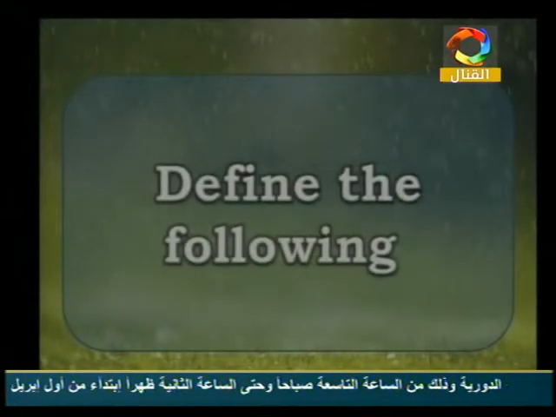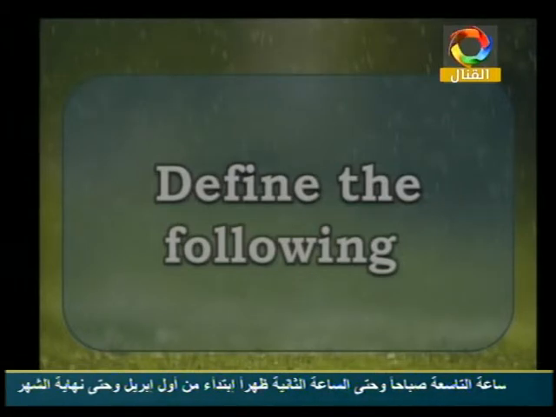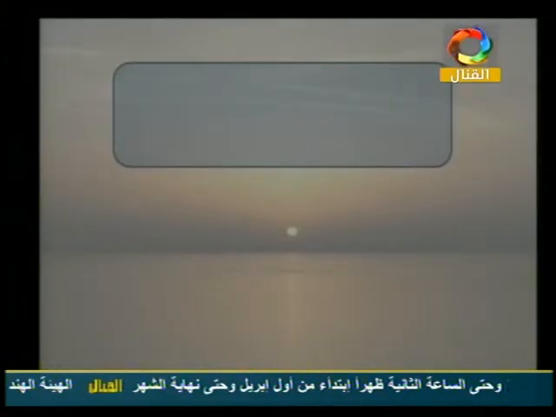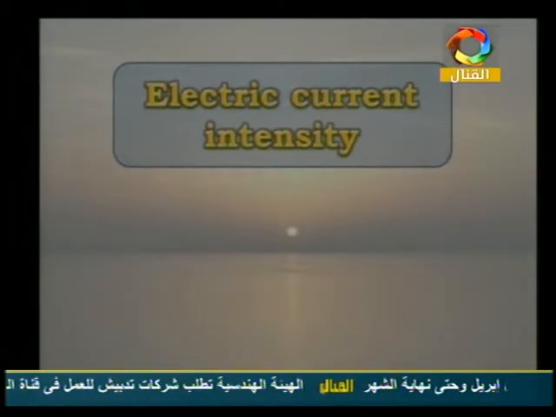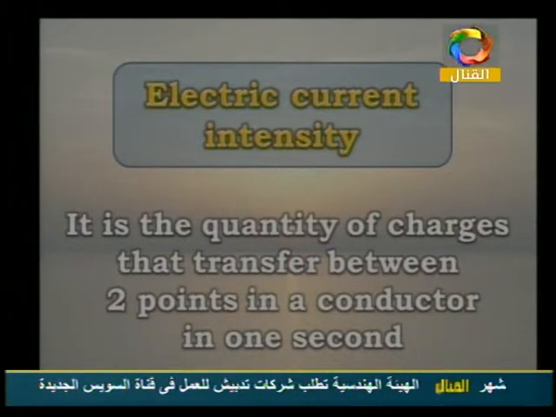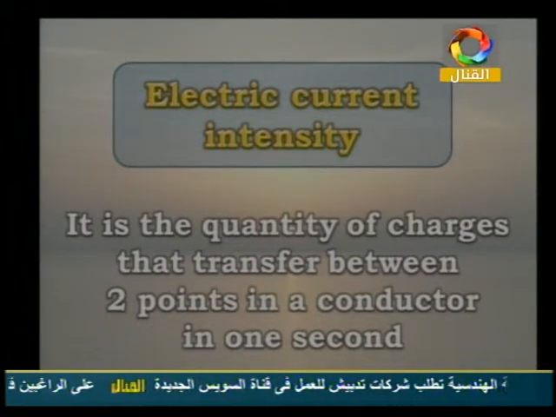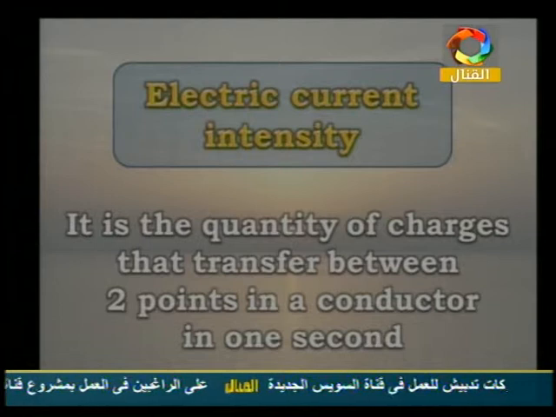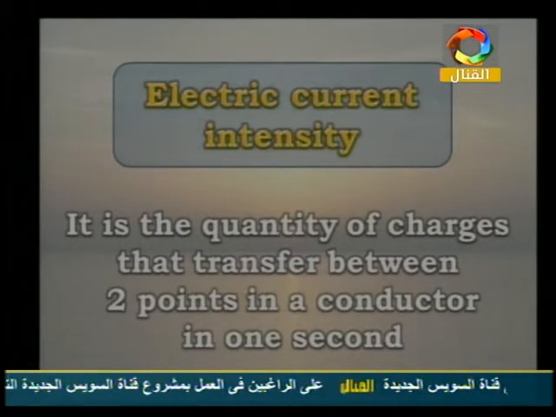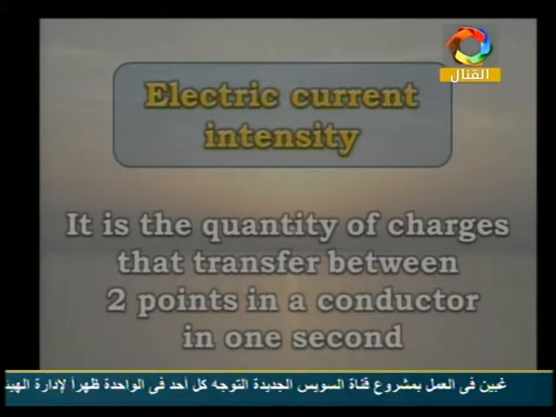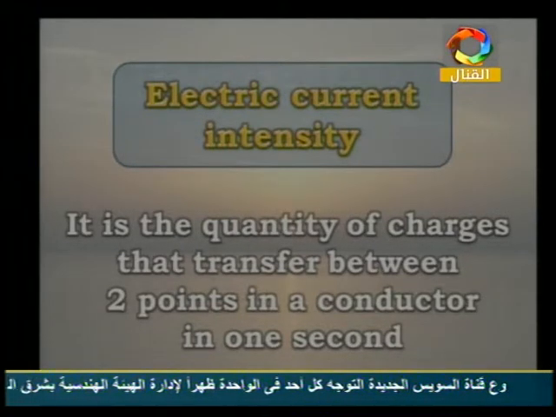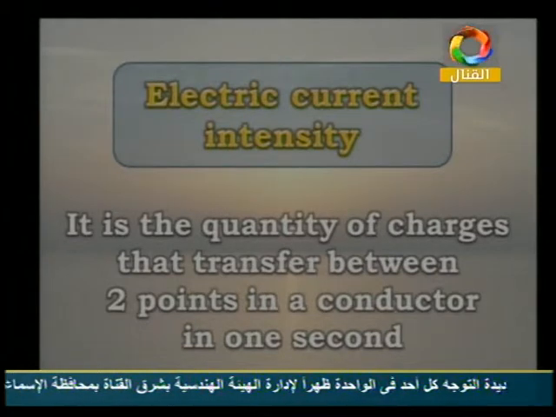After that, we have another type of question: define the following. What is meant by define the following? I need the definition of the first one. We have electric current intensity: the quantity of charges that transfer between 2 points of the conductor in 1 second. Again, electric current intensity is the quantity of charges that transfer between 2 points of the conductor in 1 second.